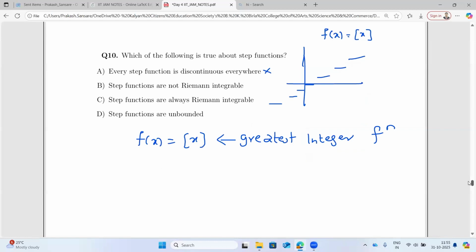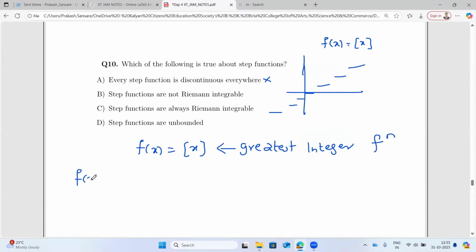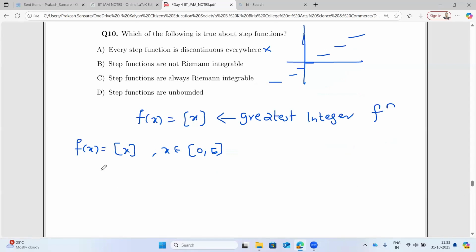So for example, if I wanted to define f of x equal to box x, with x in the closed interval 0 to 5, how do I define this function? f(x) is 0 if x is from 0 to strictly less than 1.